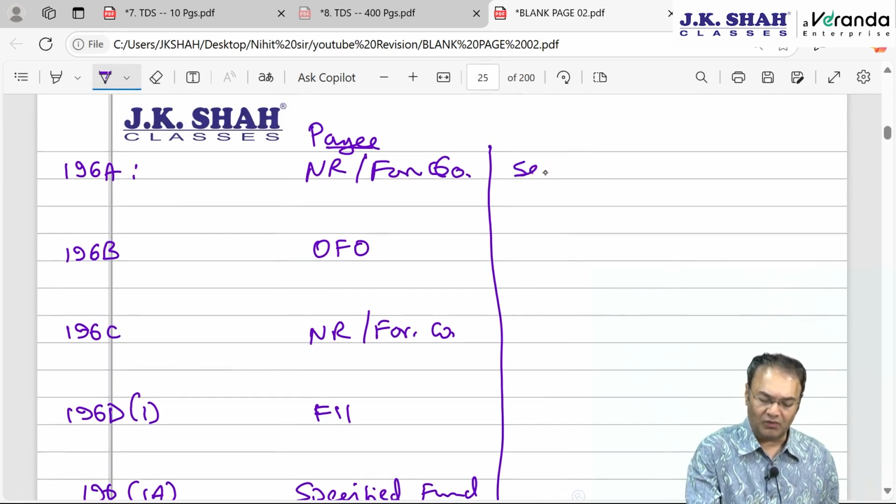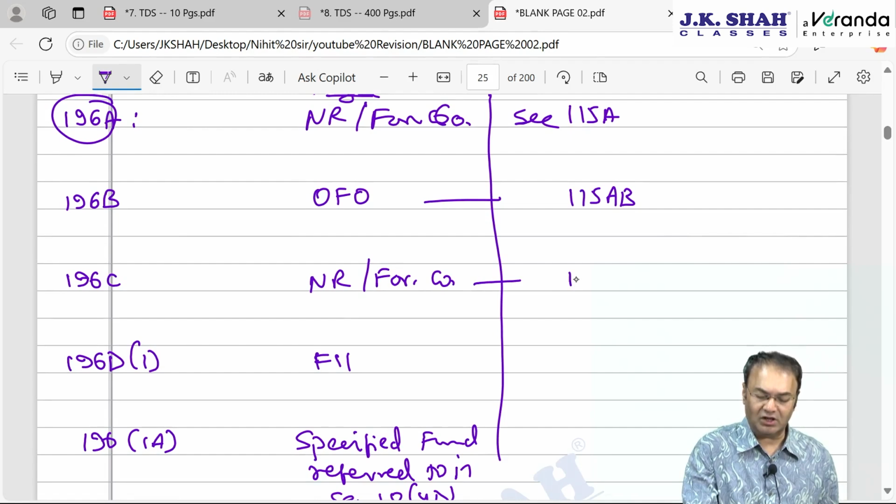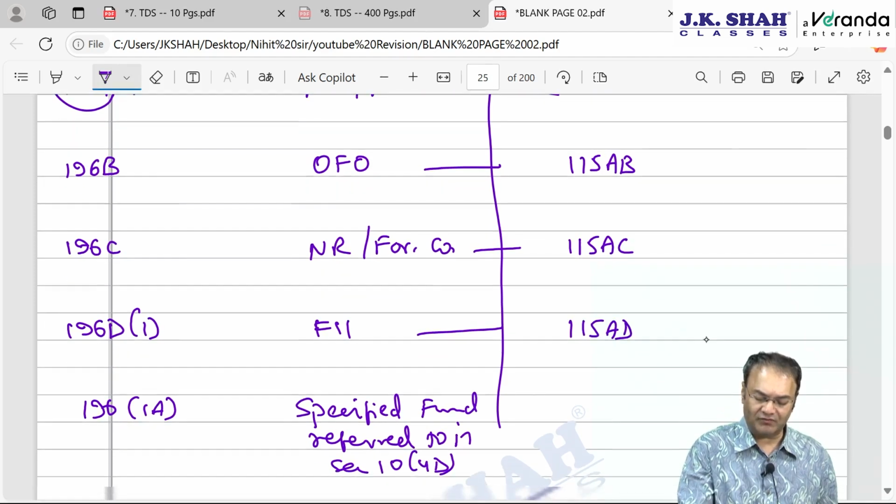Here 196A is the income governed by section 115A. OFO income is the one governed by section 115AB. In 196C we have income from bonds and GDRs referred to in 115AC. For FII we have income referred to in 115AD, and for specified fund also 115AD.